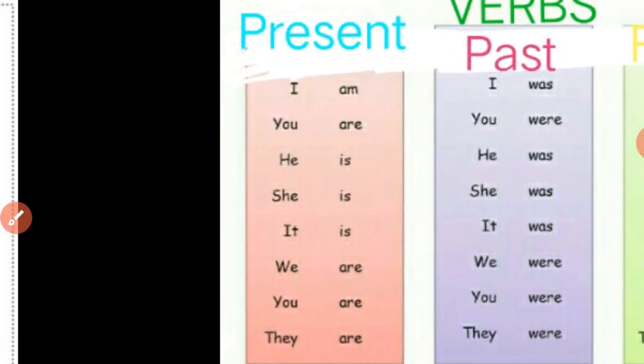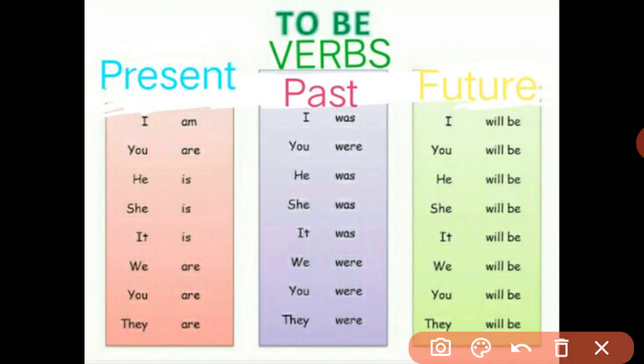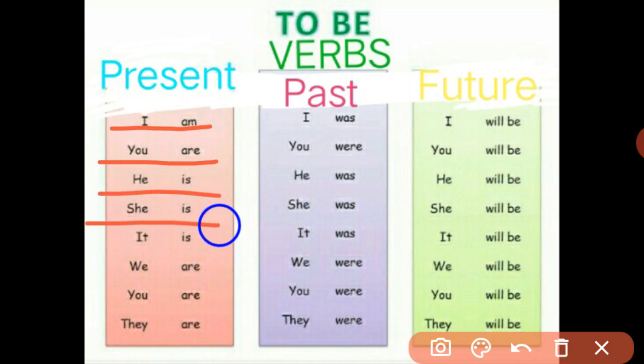Let's begin with the first, present tense. So in present tense, if the subject is I, what to be verb can be used? It is am. So your sentence will begin with I am. If the subject is you, your sentence will begin with you are. Next, he is. Next, she is. It is. These all five are showing the singular form or singular number of the subjects, and the next three are about plural ones. So how will they work? Let us see. We are, you are, and they are.